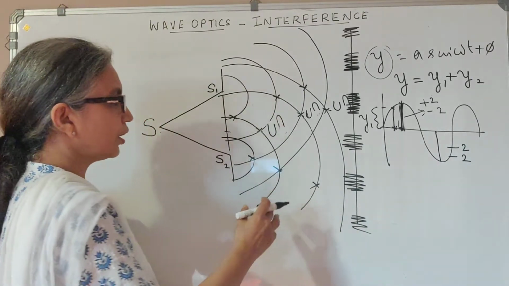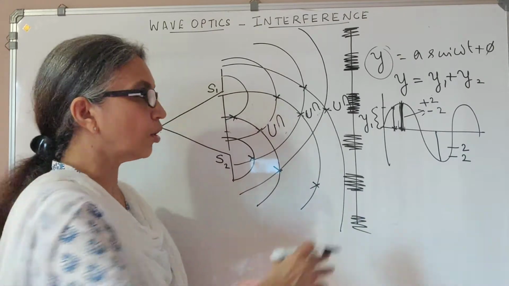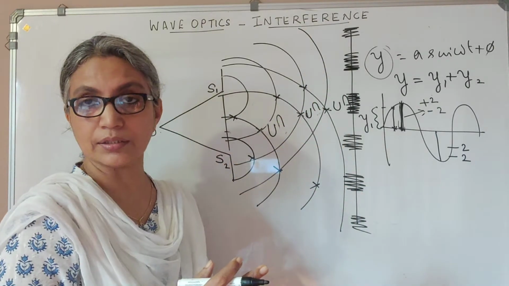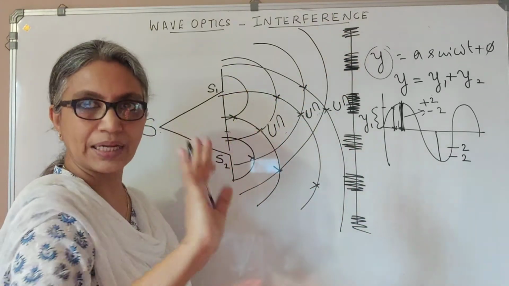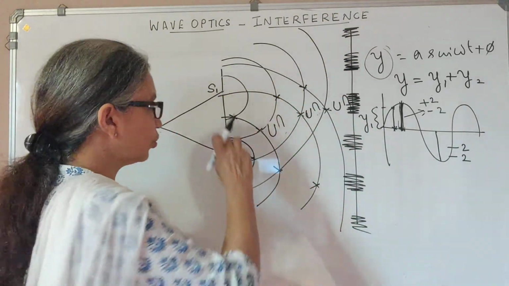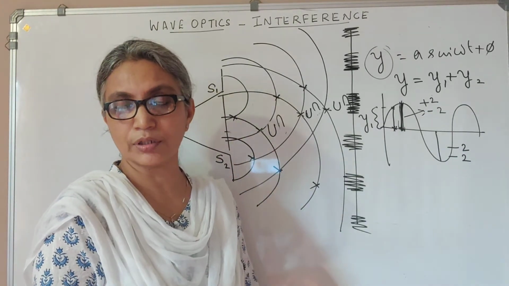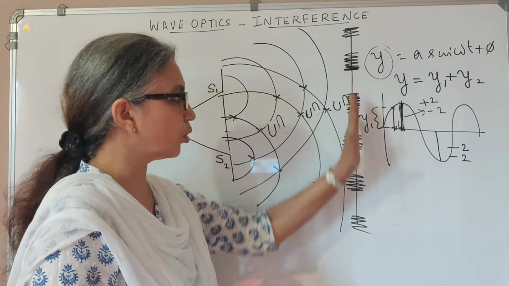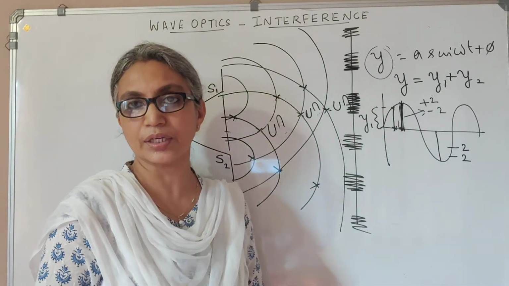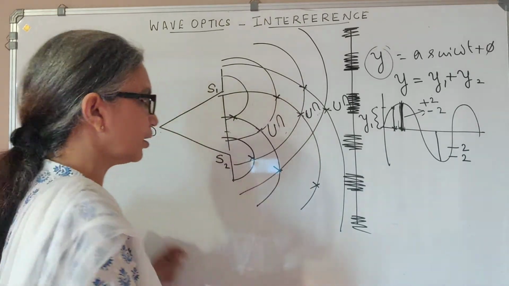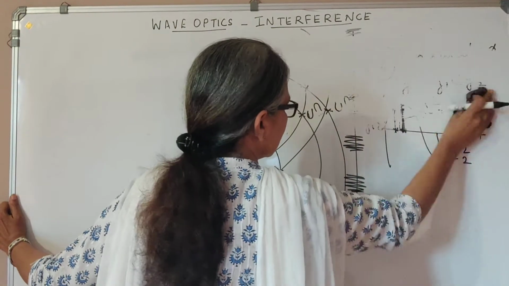Usually, if the sources are not coherent and you switch on two bulbs, you will see that the whole screen is brightly lit because of the light coming from the two sources. But if the two sources happen to be coherent, and we have the phenomenon of interference, instead of seeing a totally bright screen, you will see alternate dark and bright bands, or alternate dark and bright fringes. This phenomenon is what you call interference.